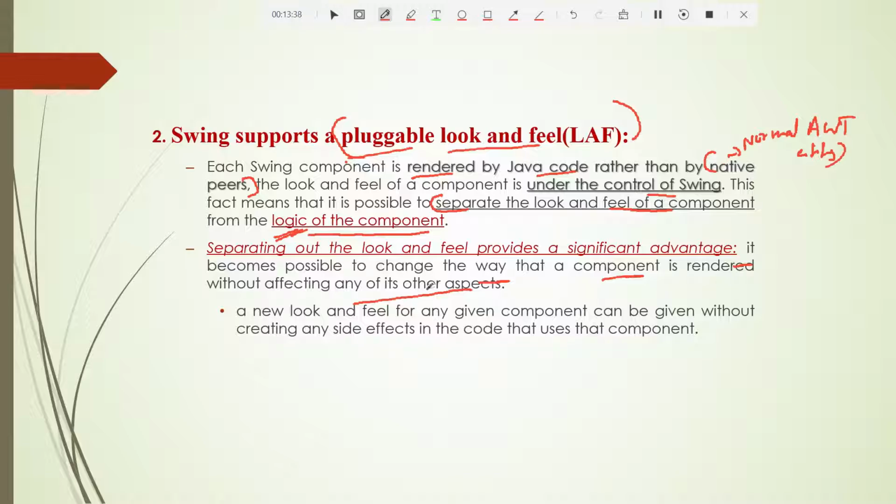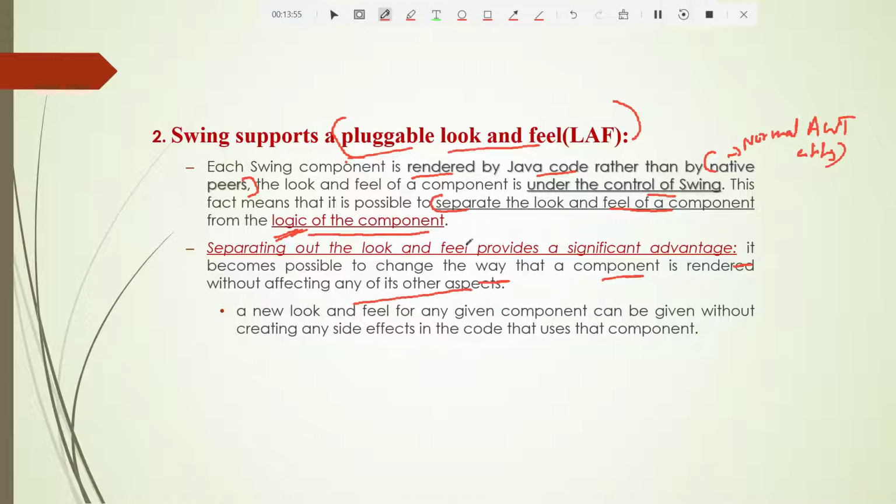I need not change the logic of the working of the button. Only the code written for the view I have to change. That is the use of Swing.